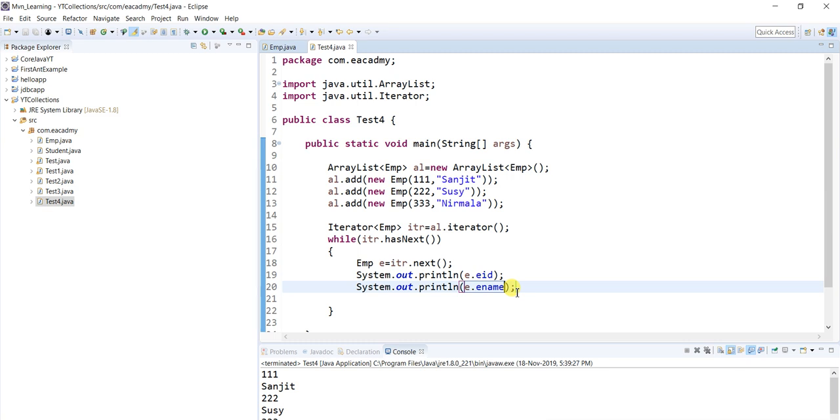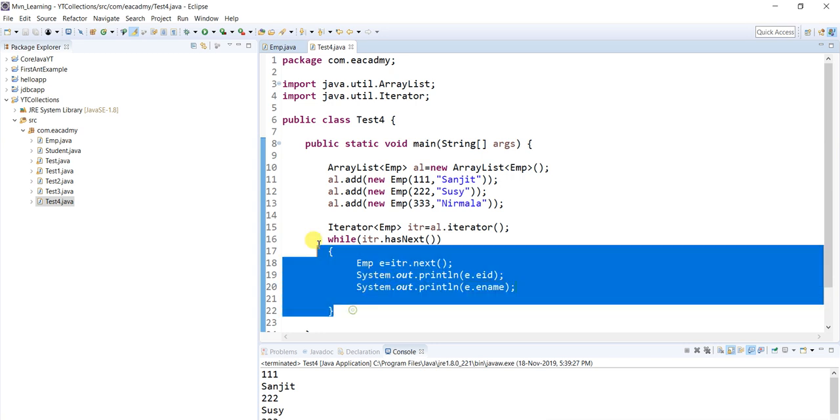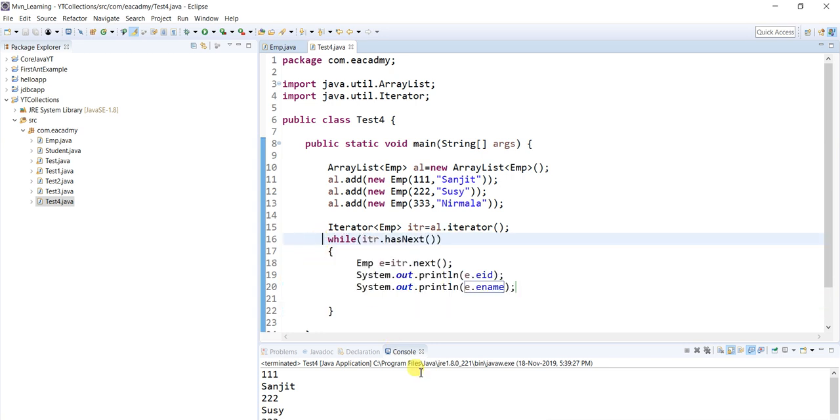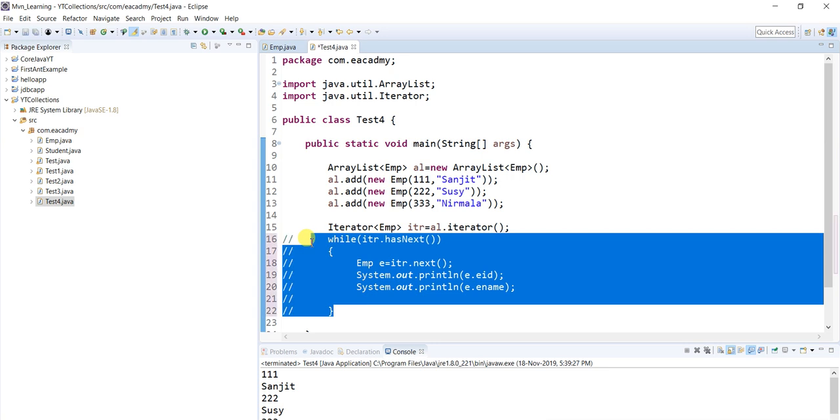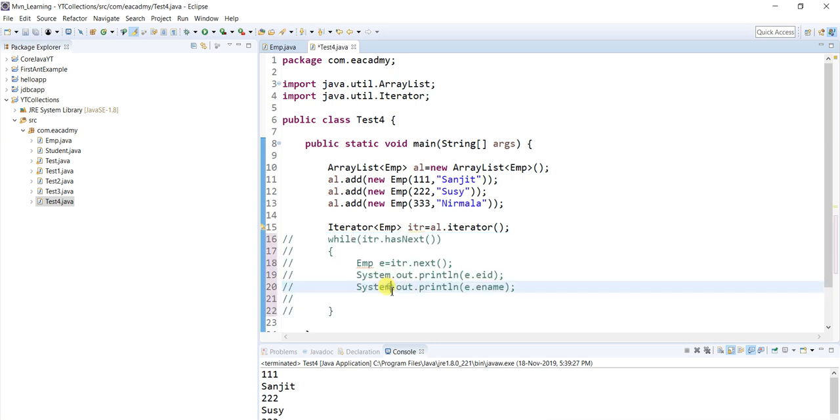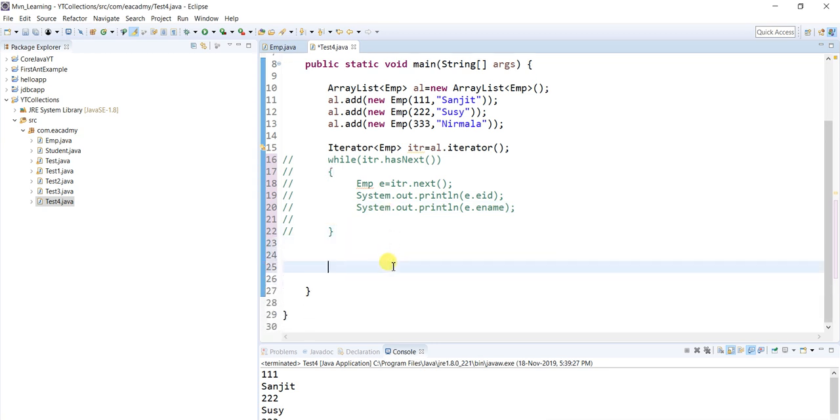Fine. But do you think it's a useful way to read the data? It's perfectly fine. You can read this, but if you want, you can read in a different way. So let me comment it out. Okay, I commented this line. Now I'm going to show you the second way. You can use the easier way in these situations.